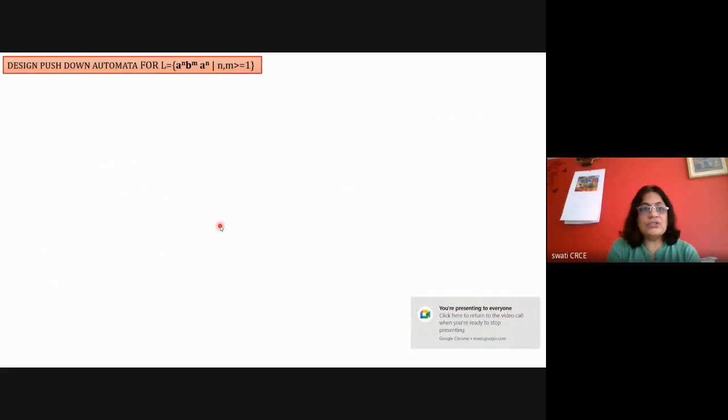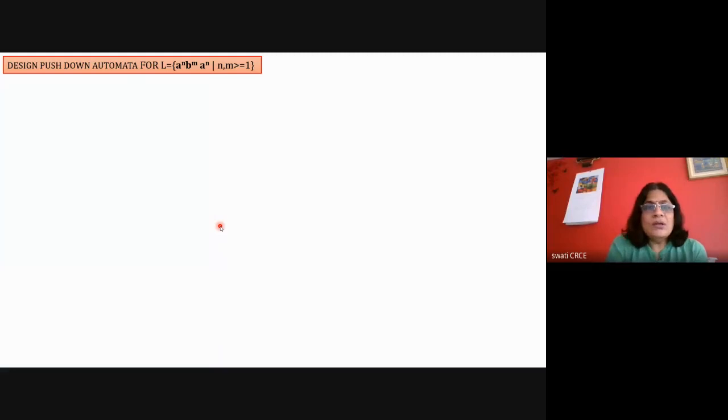Okay, so the next question is: design a push-down machine for the language L equal to a raised to n, b raised to m, a raised to n. So it is similar to the a raised to n, b raised to n problem. But here it is saying that n and m are greater than or equal to 1. That means the minimum length string is ABA. At least 1 A, 1 B, and 1 A is needed.